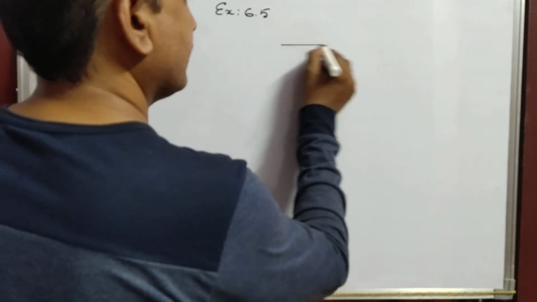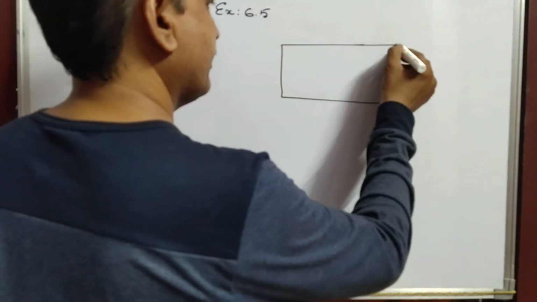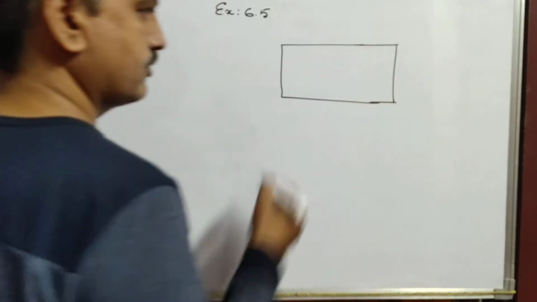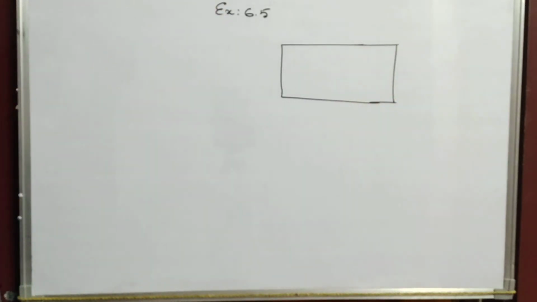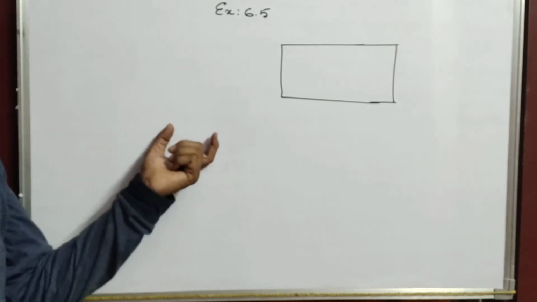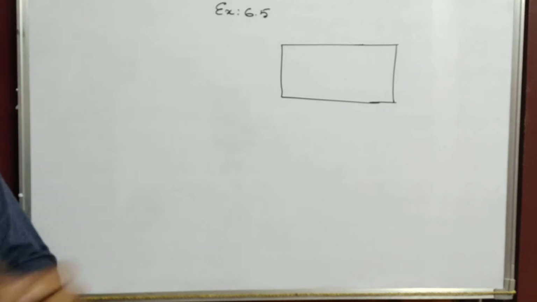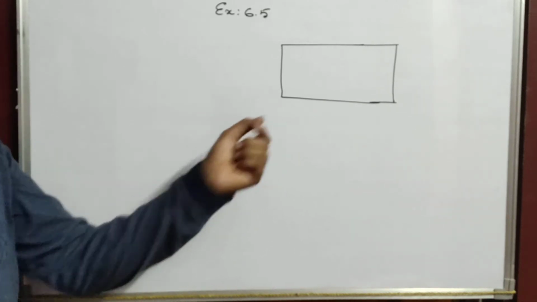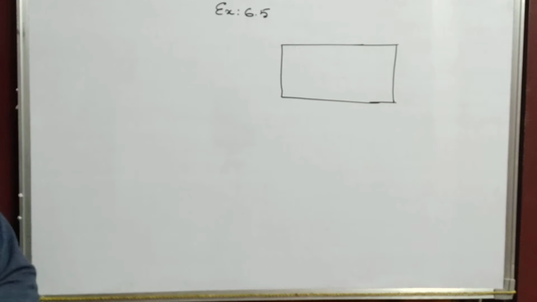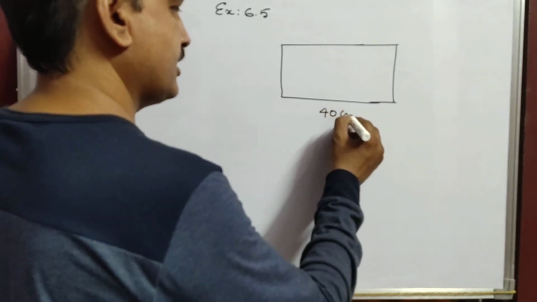See here, it is a rectangle given. If you draw a rough sketch like that, it will be very helpful for solving the problem, because everything will be clear if you draw the figure. Whose length is 40 centimeters, that means the length is 40 centimeters.